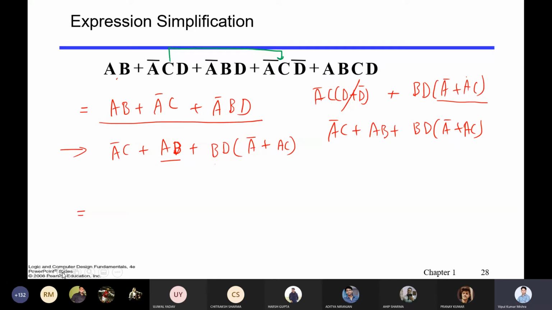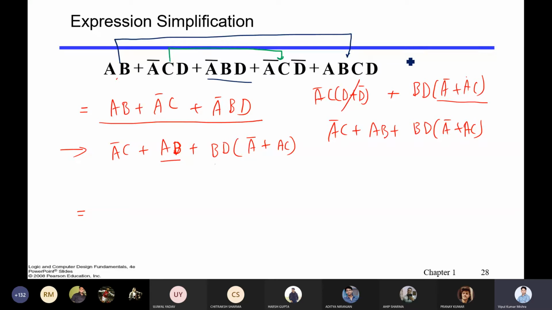Then second, I have taken this AB and ABCD. Once you take AB common, what will happen? It is 1 plus CD, and 1 plus CD will become 1. So you have AB left out. Now you have this one remaining. Getting? Okay sir.